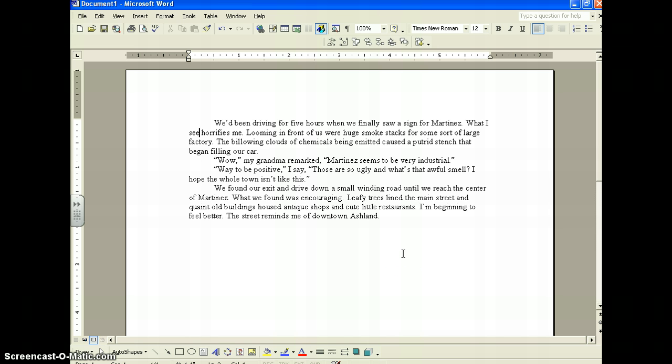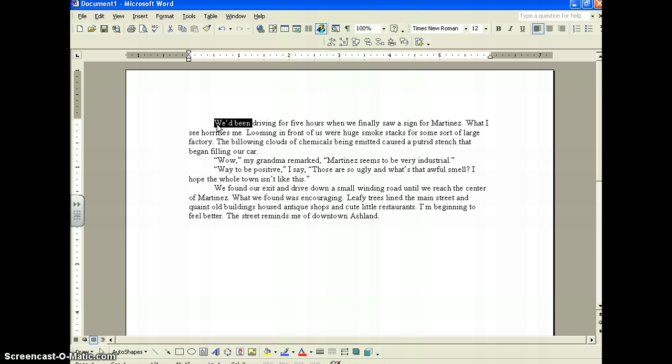So what I'm going to do is this passage here is written in two tenses. It switches between present and past tense. I'm going to revise this passage so that it's completely in past tense. I'm going to start out by reading one sentence at a time. We'd been driving for 5 hours when we finally saw a sign for Martinez.